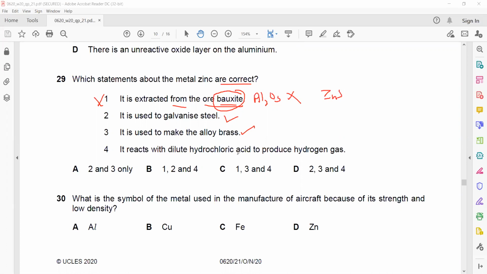It reacts with hydrochloric acid to produce hydrogen. When metals react with dilute hydrochloric acid, metals above copper can react with dilute acid. So zinc is above copper, so it can react with dilute acid and that results in the formation of hydrogen gas. So statements 2, 3 and 4 are correct. That's why D is the right answer. Why? Because one is not correct, it is not extracted from bauxite. Bauxite is the ore of aluminium. The ore of zinc is zinc blende.